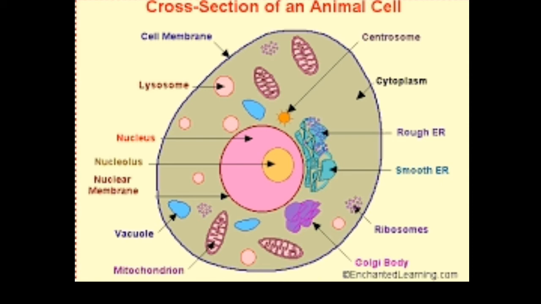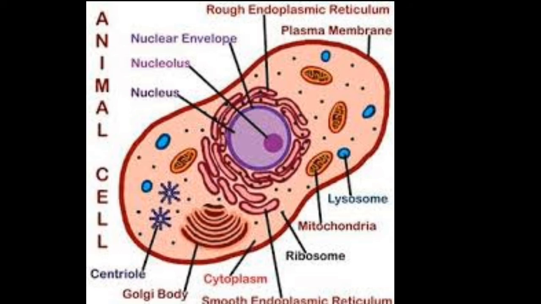The next point is the membrane-bounded cell organelles like mitochondria, lysosome, Golgi complex, endoplasmic reticulum, and chloroplast are also present in the eukaryotic cells. Multiple chromosomes are present because the DNA is in double helical form and the nucleus is well developed, so the number of chromosomes is large here. Ribosomes are bigger in size and are of what type? 80S type. They are either attached to the endoplasmic reticulum or found freely moving in the cytoplasm.